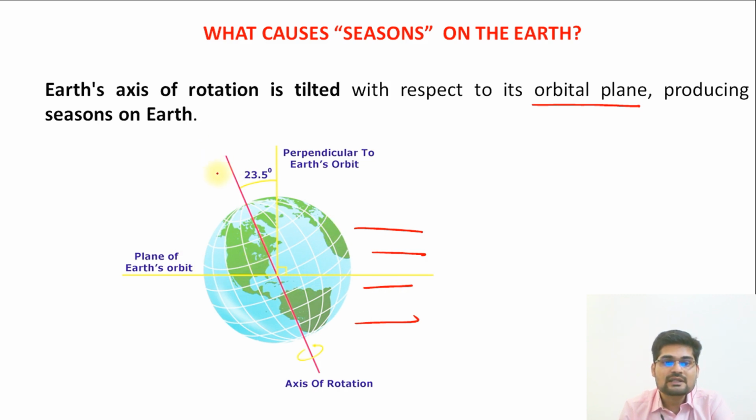So what happens, because of this tilt, different places on Earth have different seasons because they receive this solar insolation in a differential manner. So that is why this axis tilt is important for the seasons on the Earth.